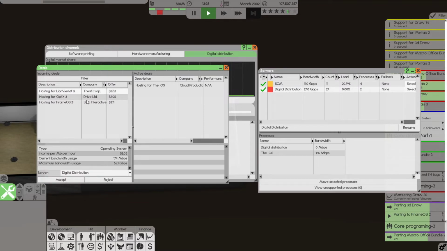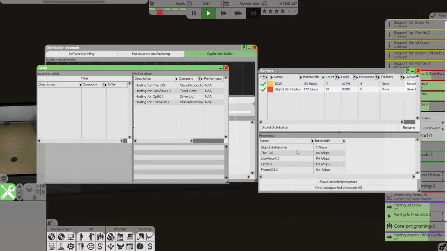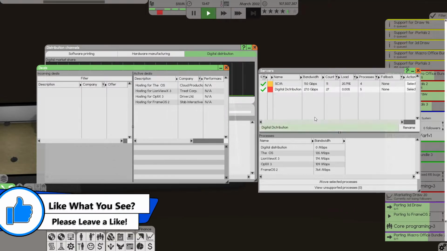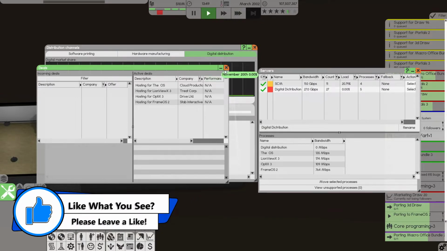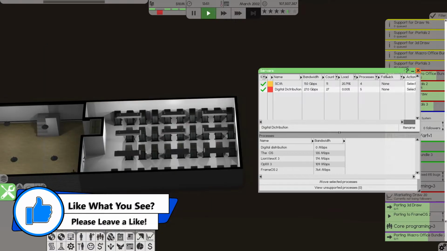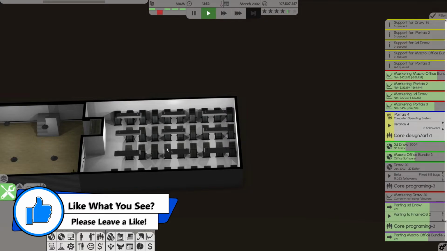You know what? We actually have enough room to do all of these anyway. So why don't we just take all of them? Or we're going to see if we can. They're only for a small amount of time anyway. We're going to be getting a decent amount of money. So let's just accept them all. That's going to be all going on here. We have digital distribution and then all of that sitting there. That should all be fine. All right, so there was the one note. Let's close everything else here and get ourselves back up.